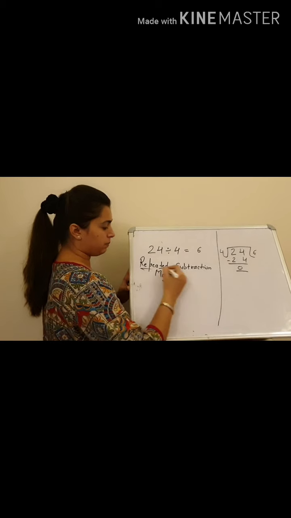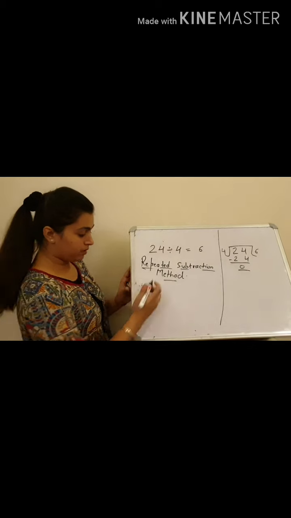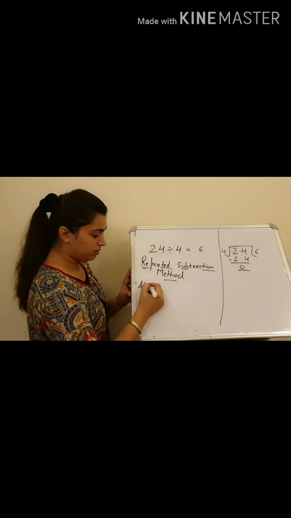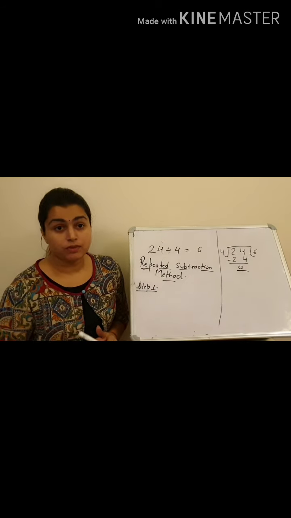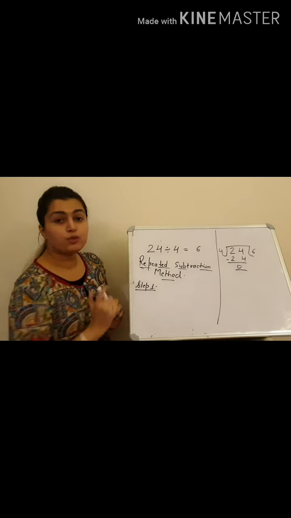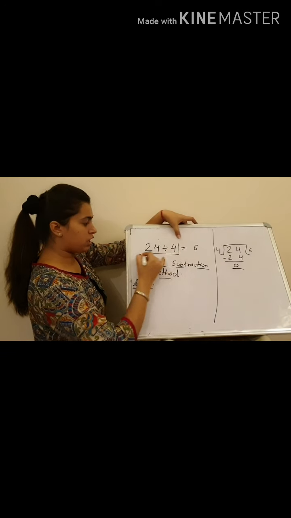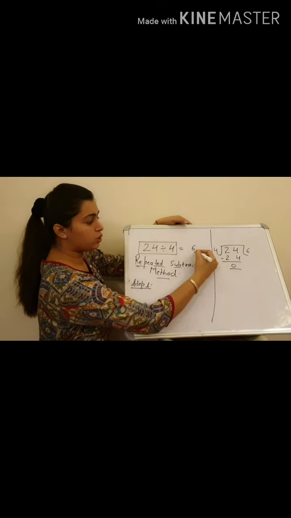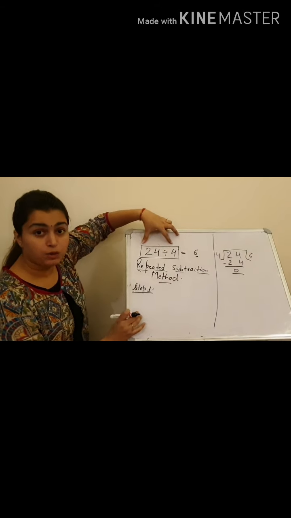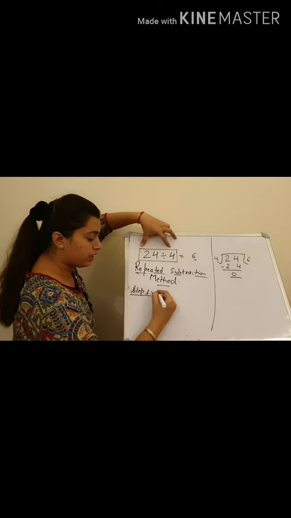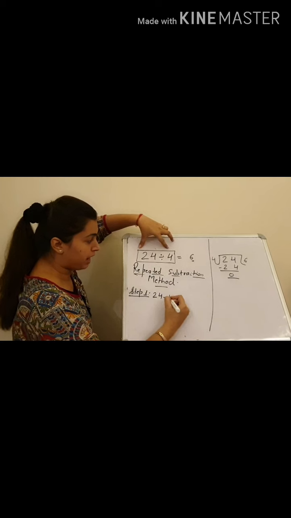In this method, you have to subtract the same number each and every time, and that number is the divisor. Look here, this is the question, and this is the quotient, the answer. So I am looking at 24 divided by 4. Step 1 is 24, as it is a subtraction method, I have to subtract 4.